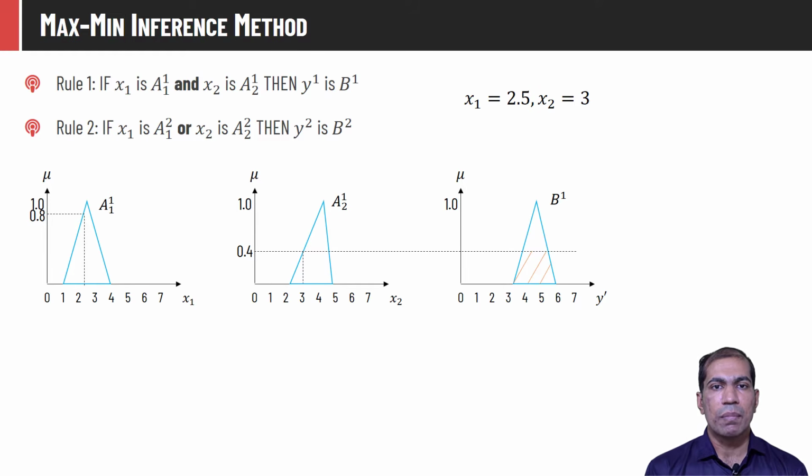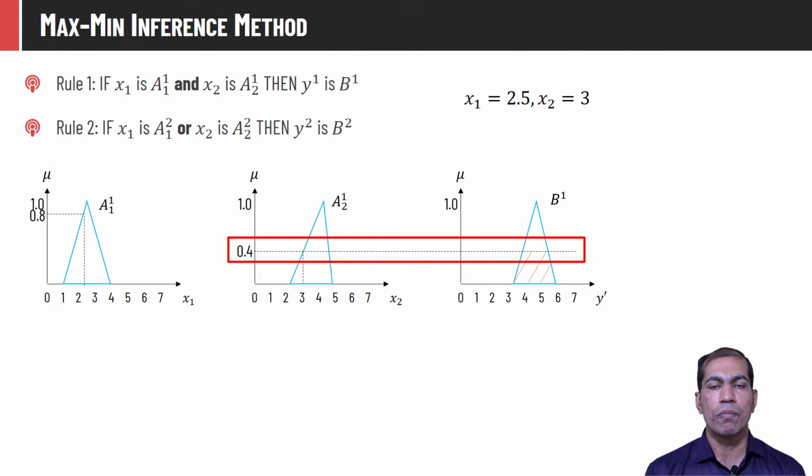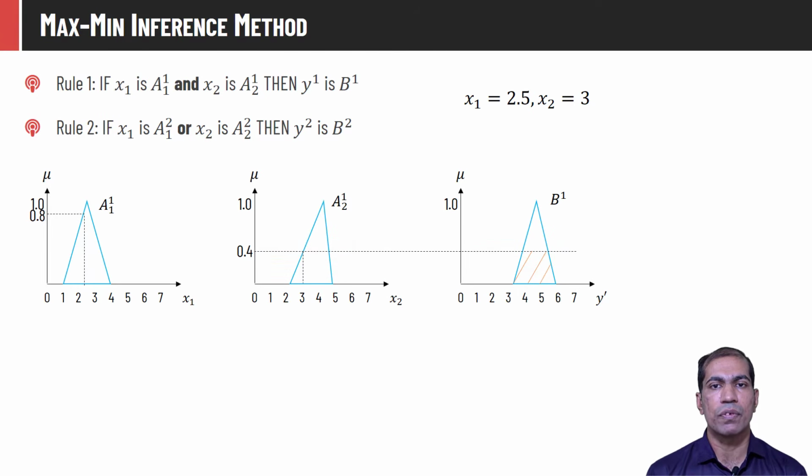The membership value of x1 in set a11 is 0.8 and the membership value of x2 equal to 3 in set a21 is 0.4. As the propositions are connected with the AND operator, we should take the minimum membership value of both inputs for the output y in the output fuzzy set.